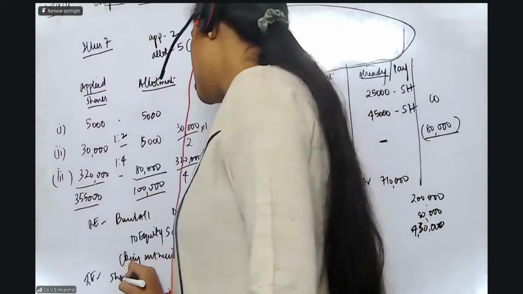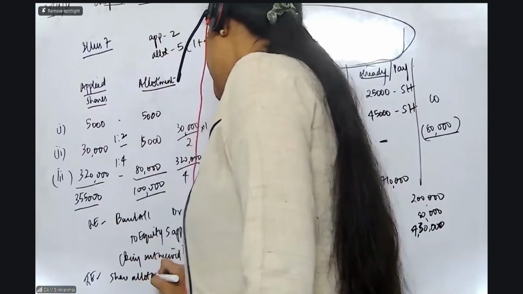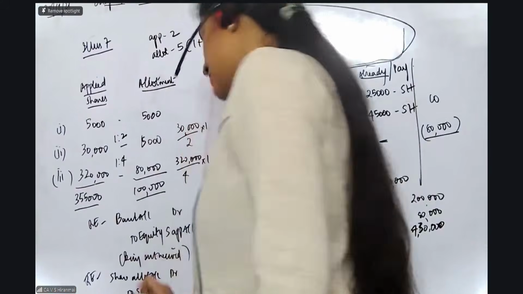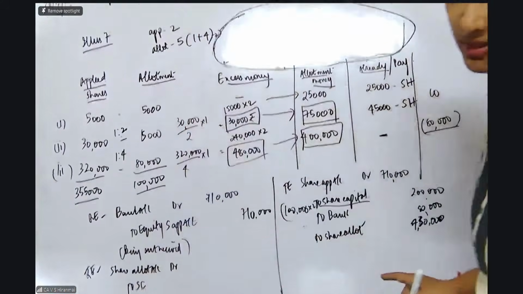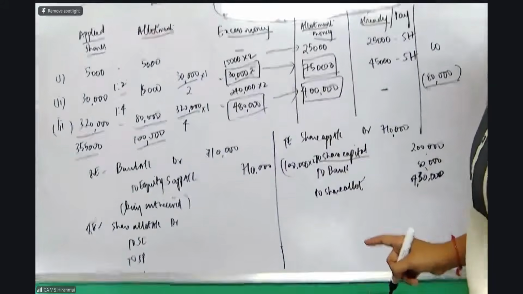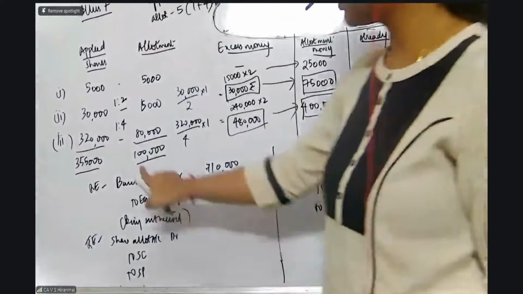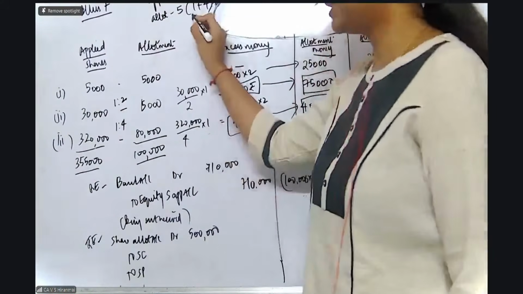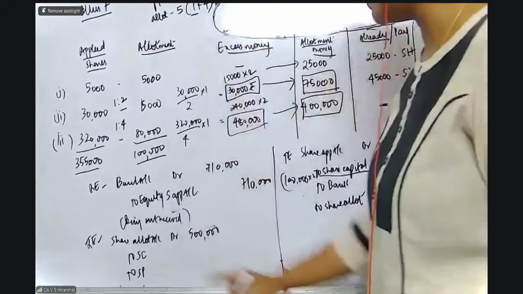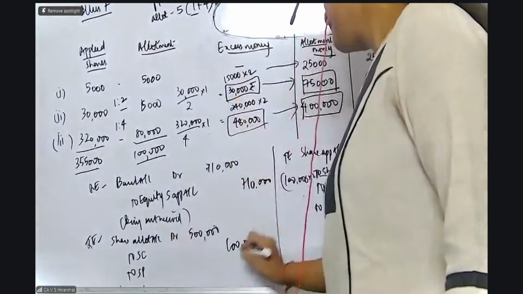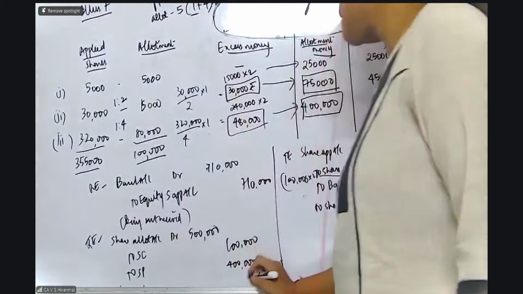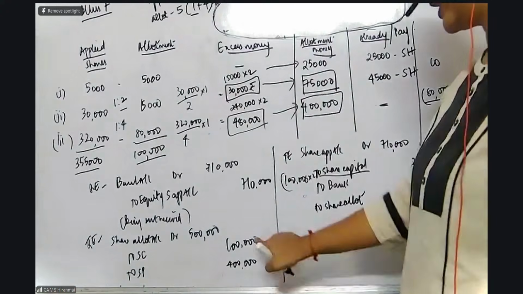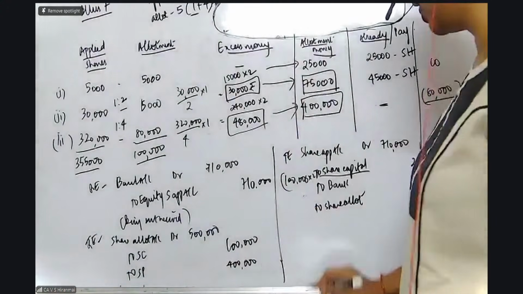Correct. So that is share allotment account debit to share capital, to securities premium. You have to write securities premium also in the question, otherwise you will not know. How much is the share allotment? 1 lakh into 5 rupees, 5 lakhs. But within the brackets, I told you 1 rupee is the face value. So 1 lakh into 1 is share capital. Premium is 4 rupees, 4 into 1 lakh, 4 lakh. That is securities premium. You can have securities premium more than your face value, no problem.